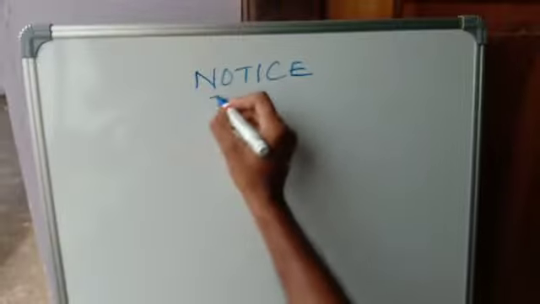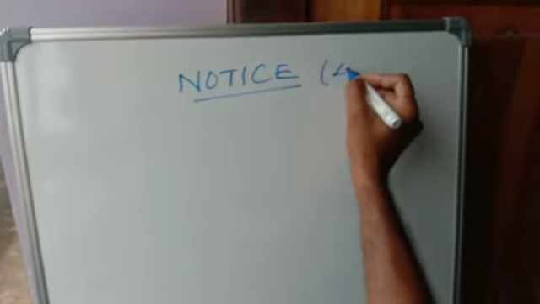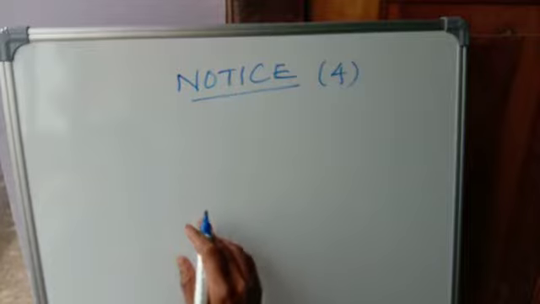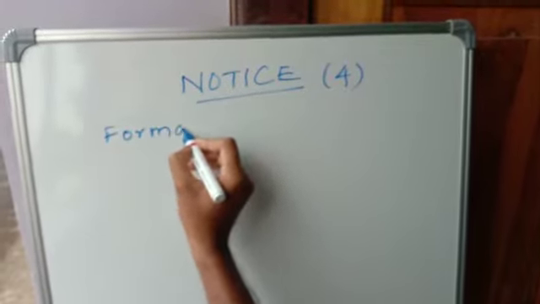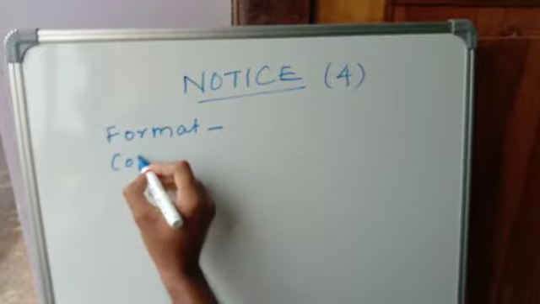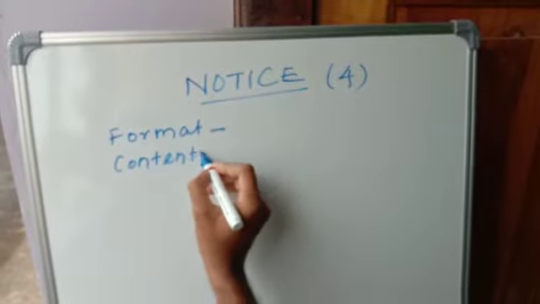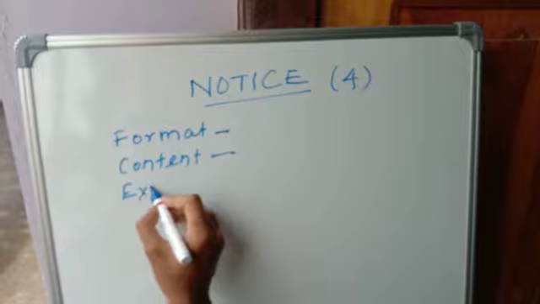Notice writing. How to write a notice. A notice is generally 4 marks and it is divided into format, content, and expression.